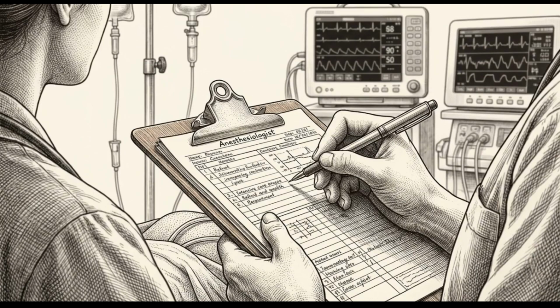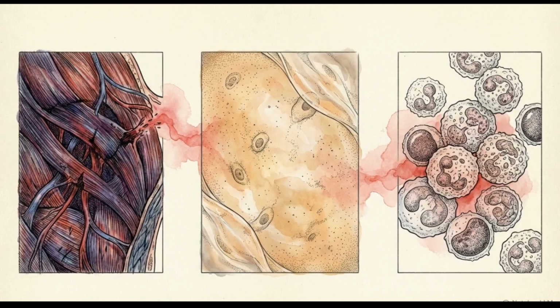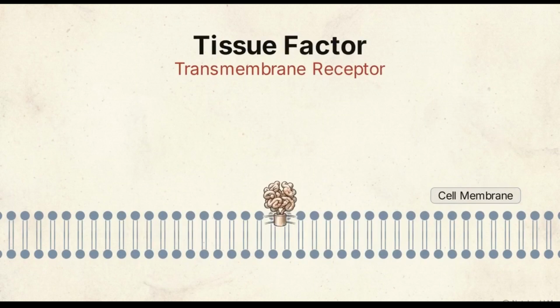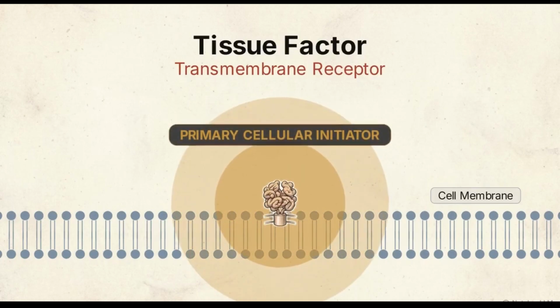enters irreversible multi-organ failure. Across all etiologies, whether from crushed tissue, circulating amniotic fluid, or activated monocytes, the universal initiating event is the pathological overexpression of tissue factor. Tissue factor is a transmembrane receptor that acts as the primary cellular initiator of blood coagulation.